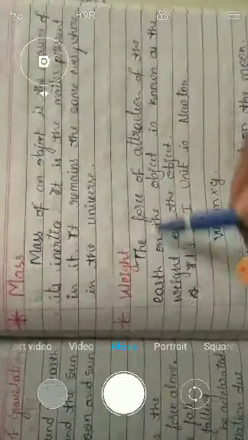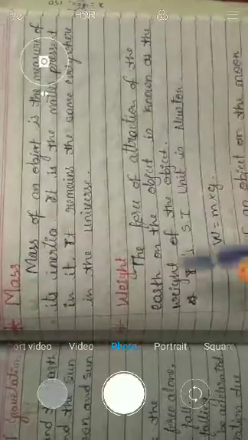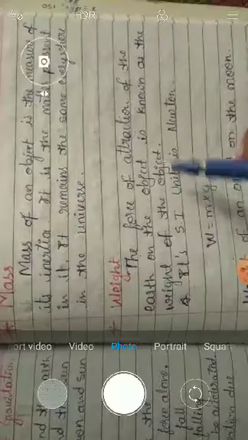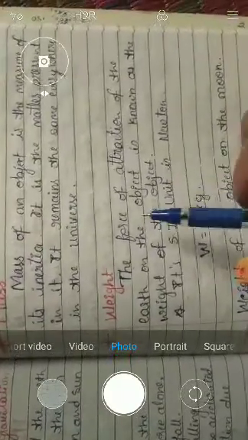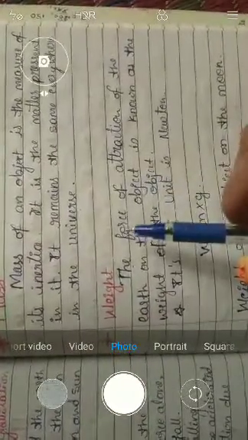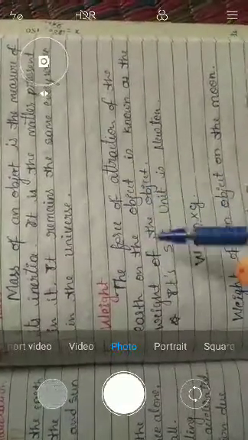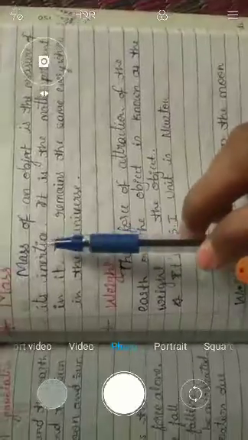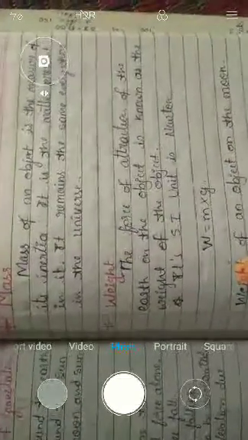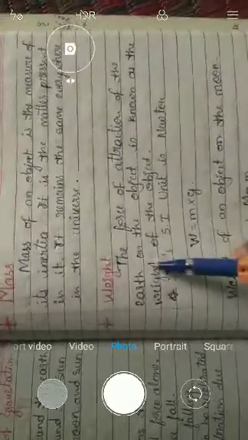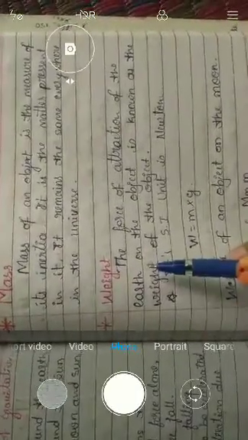Weight: the force of attraction of the earth on the object is known as the weight of the object. Mass is the amount of matter in an object, whereas weight is the force exerted on an object by gravity. So mass remains constant everywhere, but weight is not constant everywhere because gravity changes.